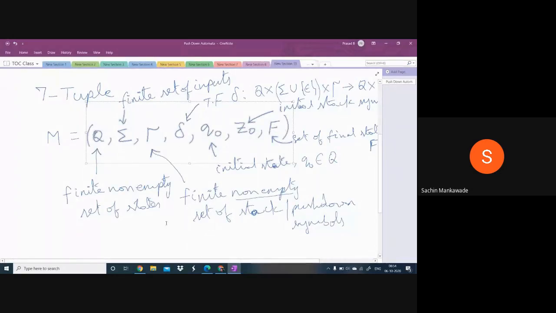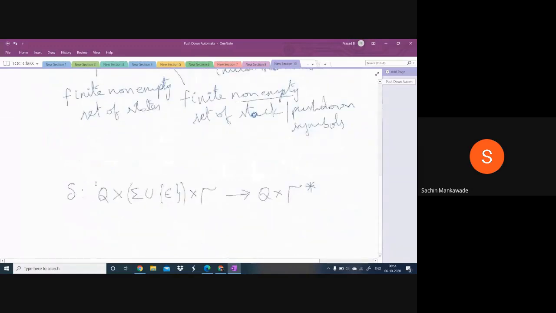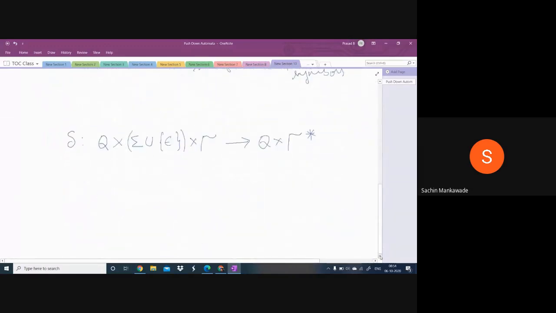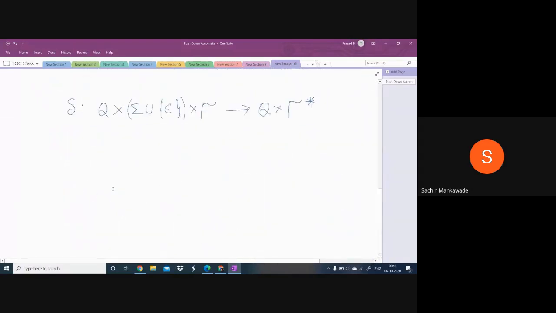And this is the transition function, and this is defined like this: Q cross sigma union epsilon cross tau into Q cross tau star. This means in every transition, it takes the state, Q represents the state.